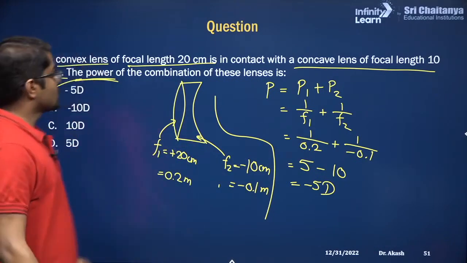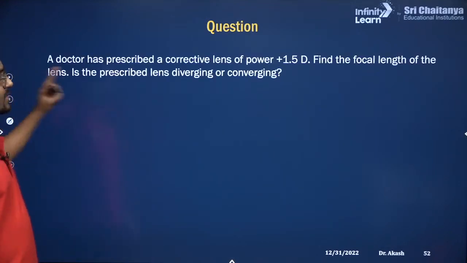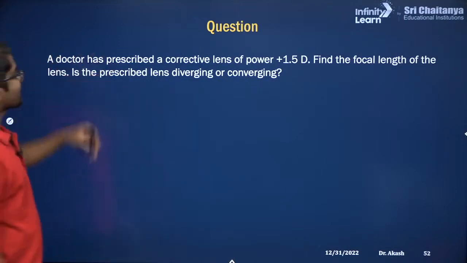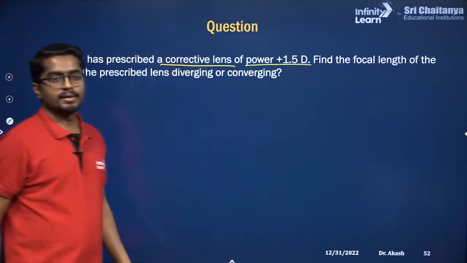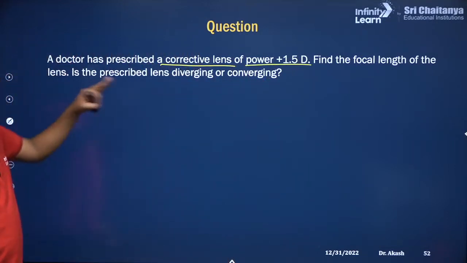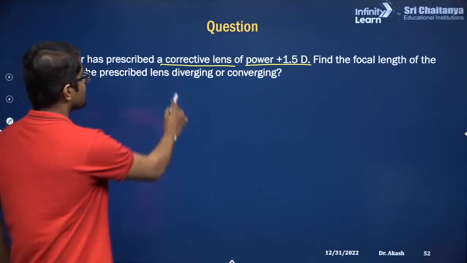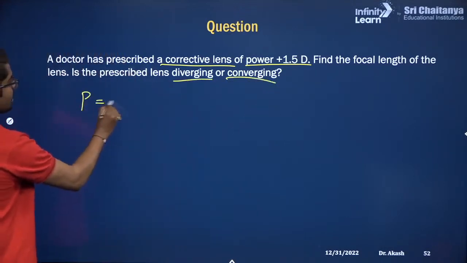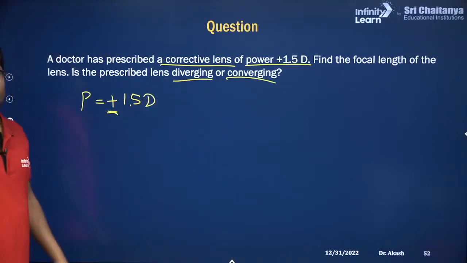All right. So last question. Okay, there is a subjective question. No options. So doctor prescribed a corrective lens. Power is given as this. Find the focal length of this lens and is it diverging or converging. So now power is plus 1.5 diopters. There is a positive power.